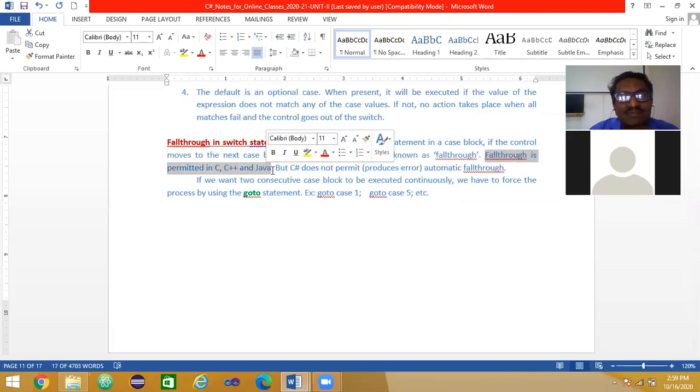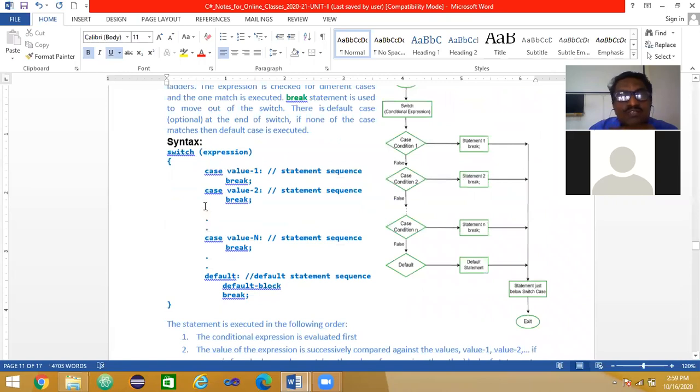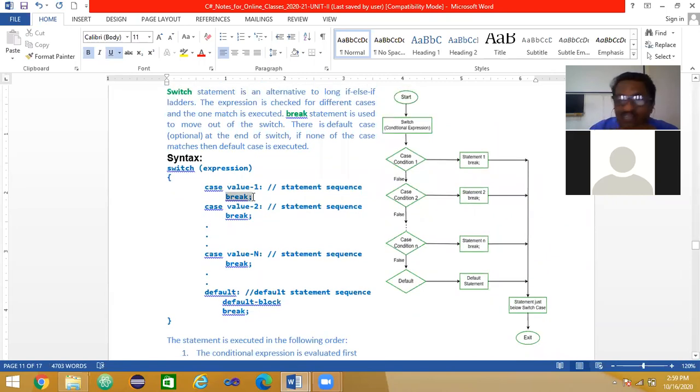But C# doesn't permit it. It produces an error on automatic fall through. So in a switch case, especially in C#, you should not miss this break statement. If you miss it, you get an error. Whereas in C, C++, Java, if you miss it, fall through takes place. After executing this, it goes to the next statement, and all the statements will be executed if the break is missed. So this is the flowchart of switch.